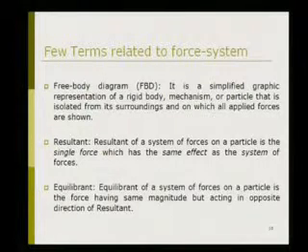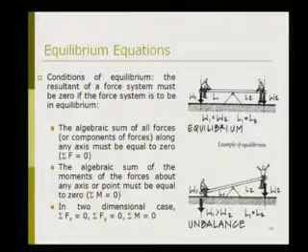So the equilibrant of a system of forces on a particle is the force having the same magnitude but acting in the opposite direction of the resultant. Then the equilibrium equations. The condition of equilibrium, first of all, the resultant of a force system must be 0 if the force system is to be in equilibrium. We can see this figure which is shown, the first figure.